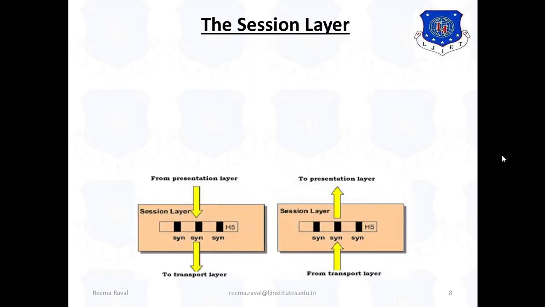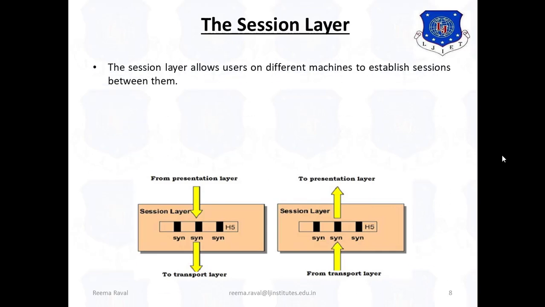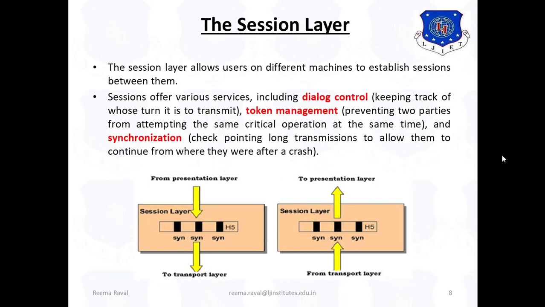The session layer is a layer between the presentation layer and the transport layer. This layer allows users on different machines to establish sessions between them. Sessions offer various services including dialog control, that means keeping track of whose turn it is to transmit, token management, that is preventing two parties from attempting the same critical operation at the same time, and synchronization, that means checkpointing long transmissions to allow them to continue from where they were after a crash.